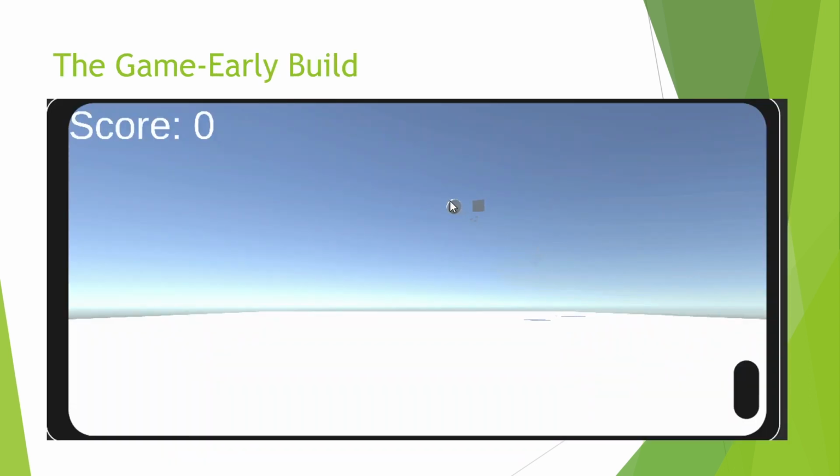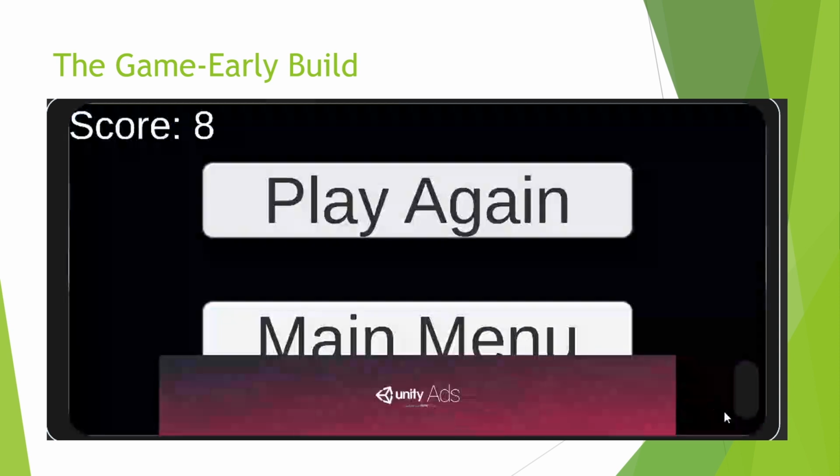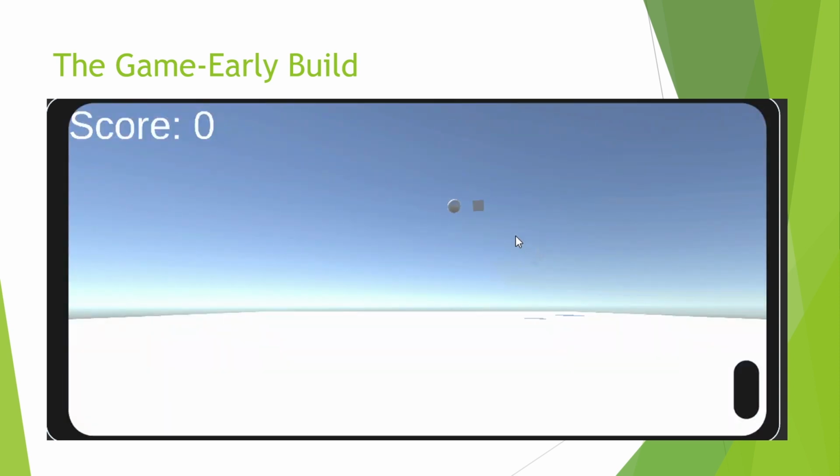This is the game in its early build. As you can see, we have enemies that float towards the player. Once the enemy collides with the player, the player will die. We are using a mouse in the prototype to demonstrate the on touch feature. When an enemy is clicked, the enemy will die.